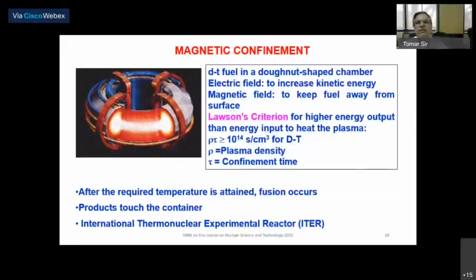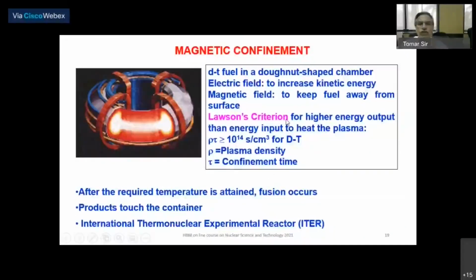So that tokamak is the machine used to confine the plasma in a toroidal magnetic field so that it does not touch the surface of the container. And to achieve that, there are in fact two parameters, called the plasma density and the confinement time. Rho is the plasma density and tau is the confinement time, and there is a criterion called Lawson's criterion.